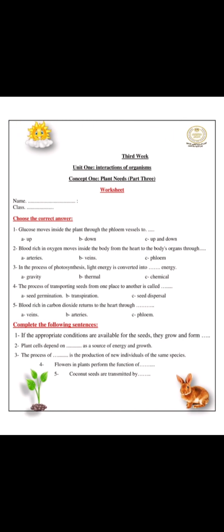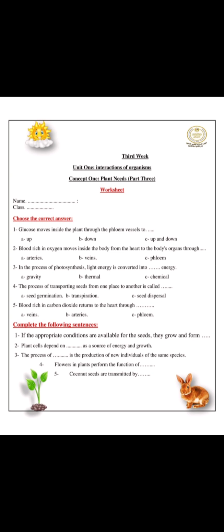Glucose moves inside the plant through the phloem vessels downward. Blood rich in oxygen moves inside the body from the heart to the body organs through arteries. In the process of photosynthesis, light energy is converted into chemical energy. The process of transferring seeds from one place to another is called seed dispersal. Blood rich in carbon dioxide returns to the heart through veins.